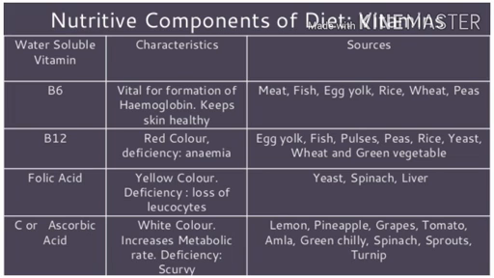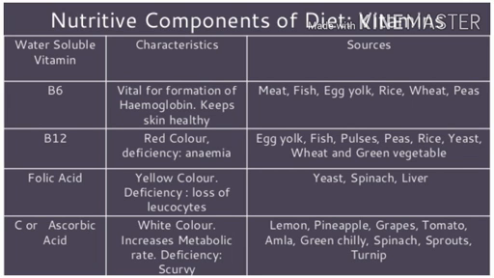Vitamin B12 is usually destroyed in cooking for a longer time, and its deficiency may cause anemia. And folic acid is tasteless, colorless, odorless, yellow in color, and simple cooking can destroy its vitamin. And the sources are spinach, liver, yeast, etc. Vitamin C is helpful in healing the wounds and increasing the metabolic rate.